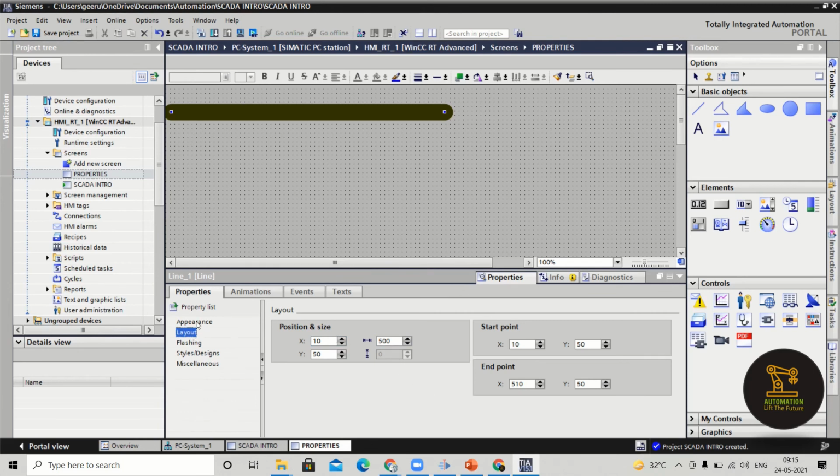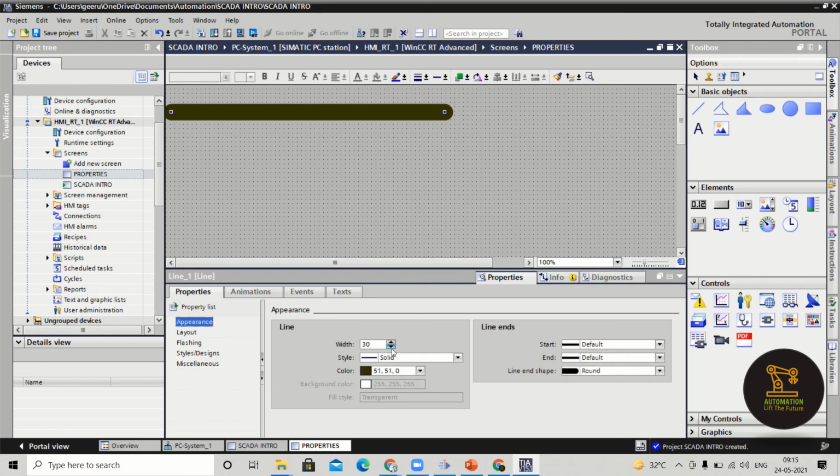Because in the appearance you already decided what the width is.